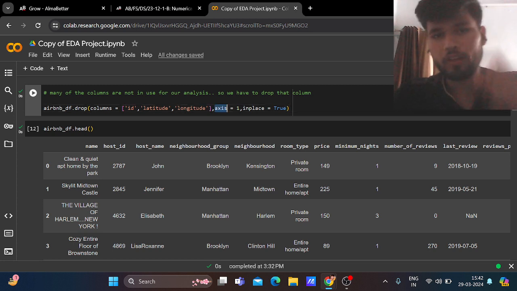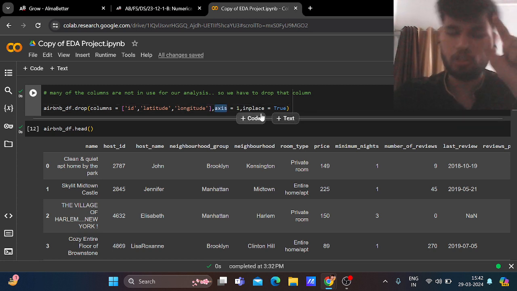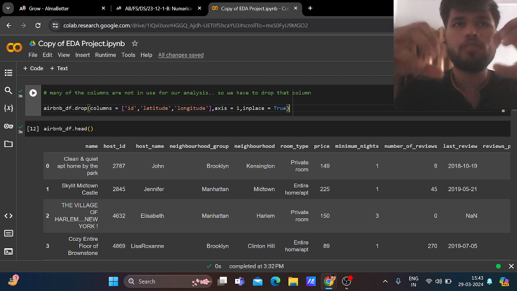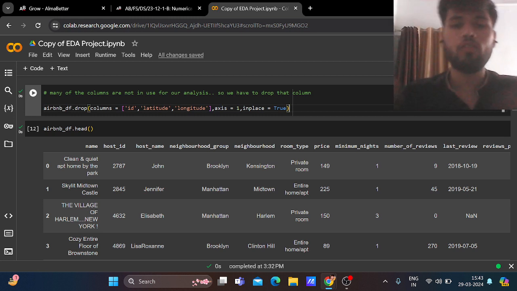And axis equals one is necessary because one shows that we are removing from the columns, not from the rows. So axis equals one. When we write axis equals zero, it means that we are removing the rows, removing from the row side.